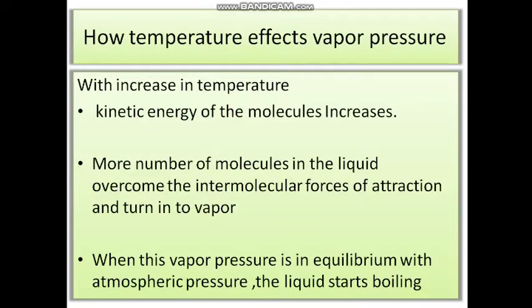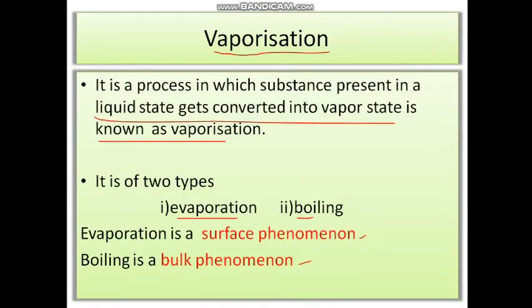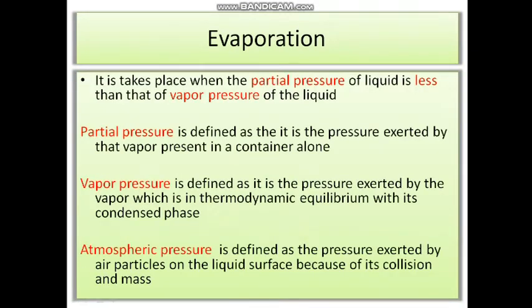Now the evaporation takes place when the partial pressure of the liquid is less than the vapor pressure of the liquid. Then what is partial pressure and what is vapor pressure? Partial pressure is the pressure exerted by a vapor when that vapor is present in the container alone. Vapor pressure is the pressure exerted by the vapor which is in thermodynamic equilibrium with its condensed phases.